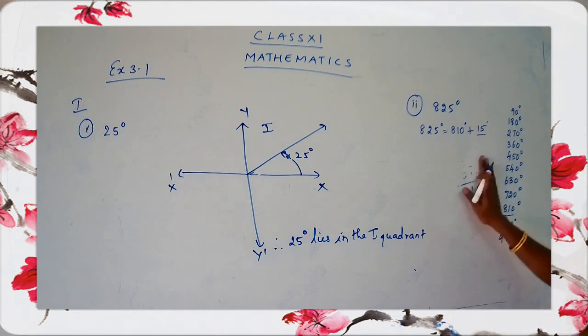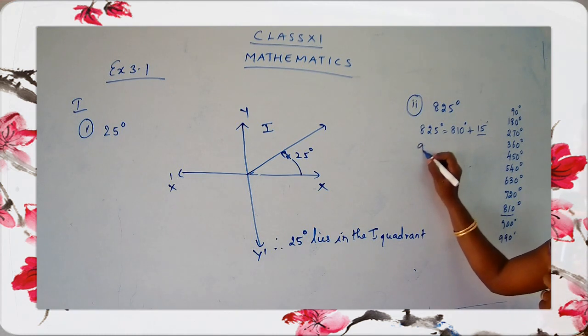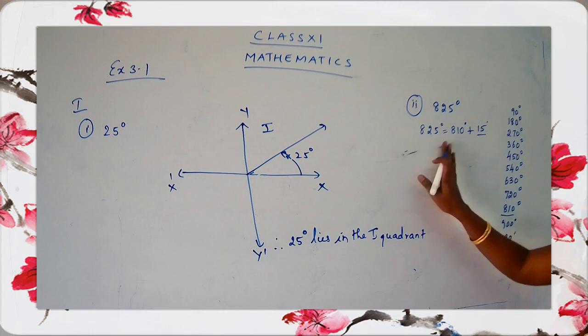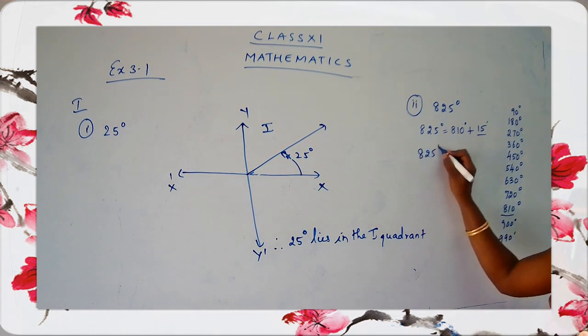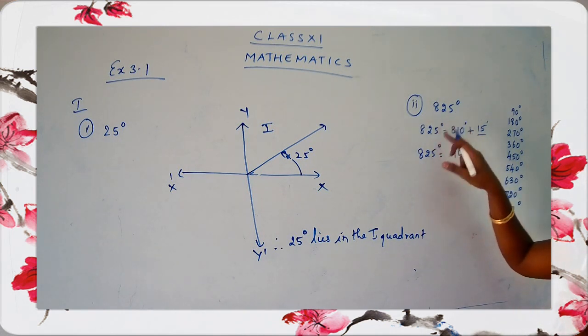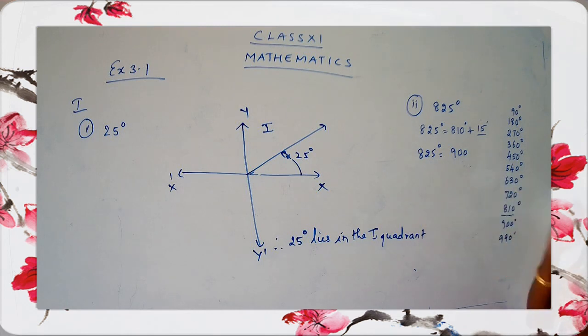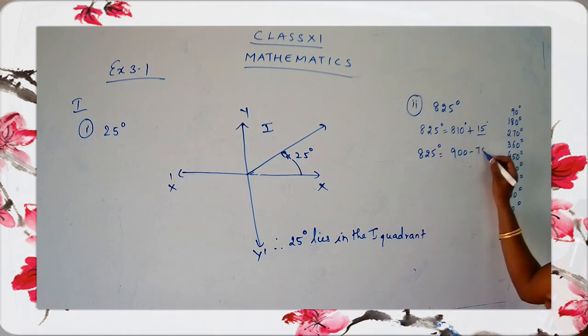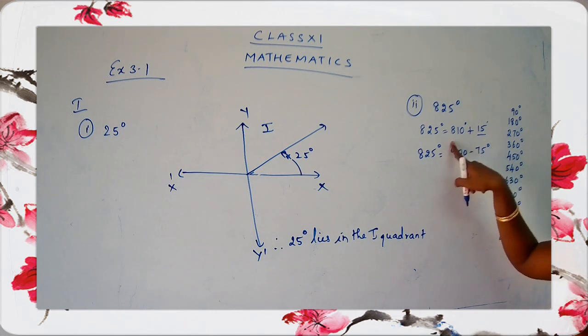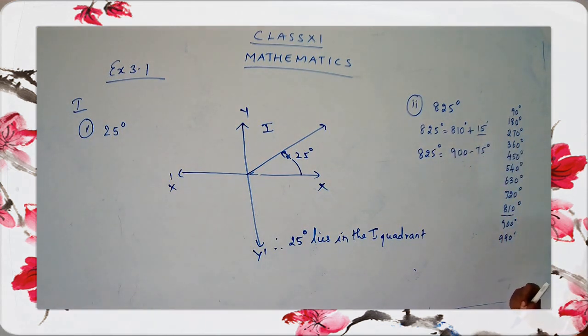Or you can write this as 900. I want 825, so I can use 900. I told you that we have two ways. I can take a smaller number than 825, or I can take a bigger number than 825. So 900 minus 75. When you take a bigger number, you have to do subtraction, and when you take a smaller number, you have to do addition. That's all.